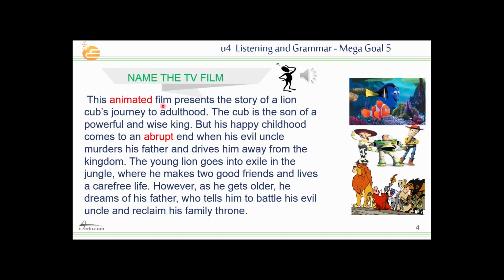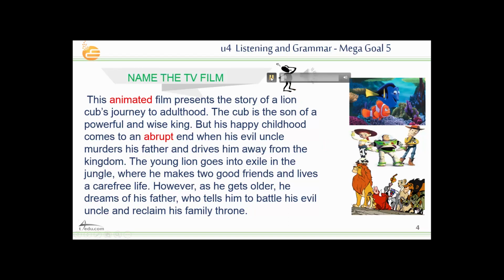Here, we're going to listen to two films. You will hear some information about the story of the films, and you have to name the TV film. What is the name of this TV film? Something related to, I think, your childhood, maybe. So all of you, I think, are familiar with these films. Here we have 3 choices. You can choose one of them for each film. The first one is Finding Nemo, the second one is Toy Story, and here The Lion King. So we will listen carefully, listen for the details, and choose which one is the correct name.